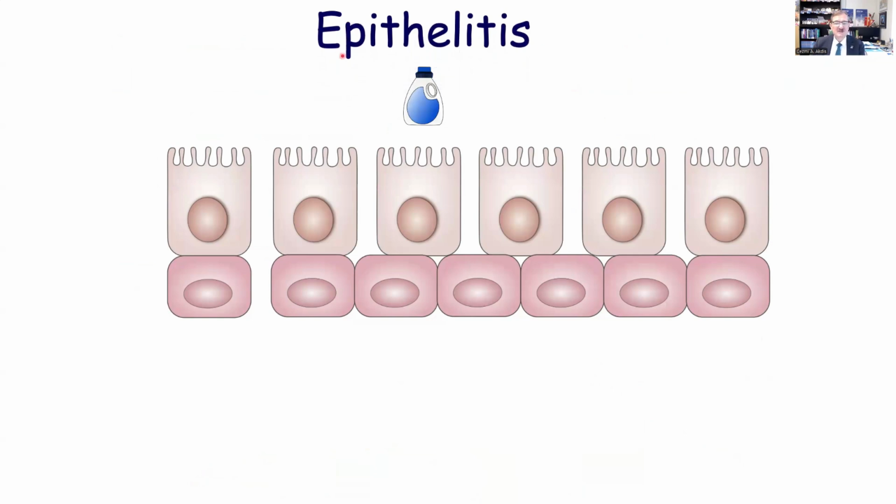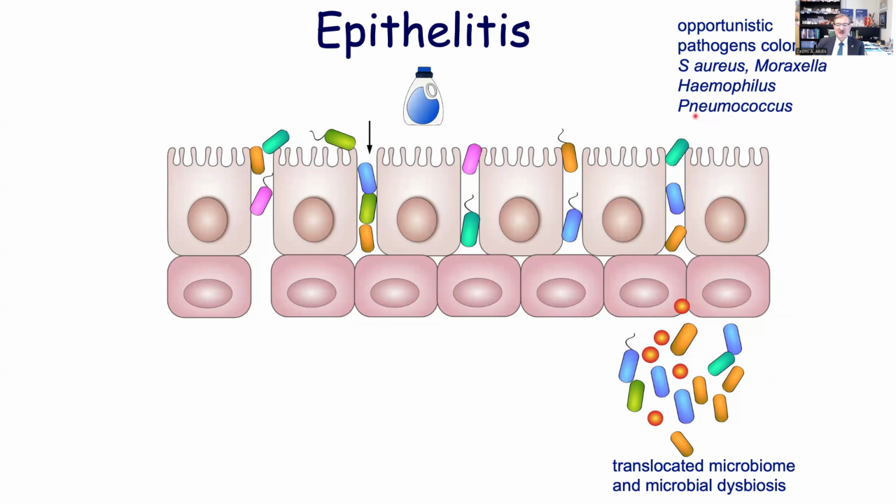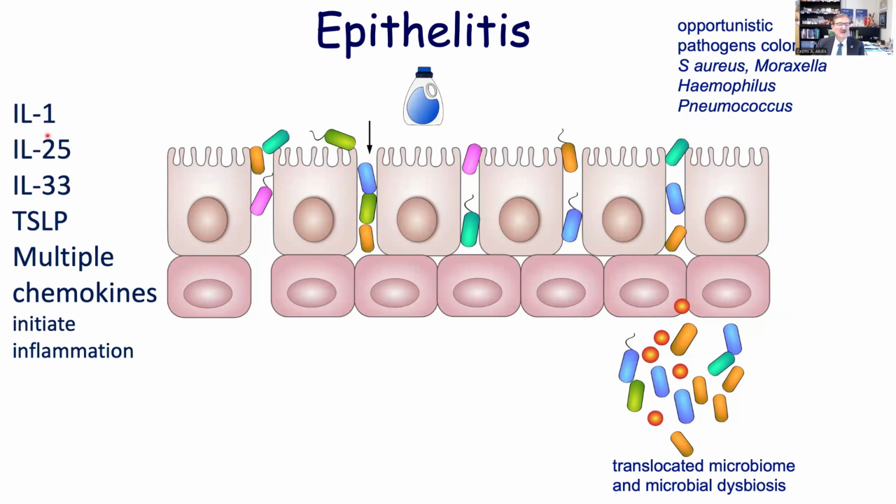This is the first event taking place when we are exposed to these substances: the epithelial barriers open, and the microbiome translocates in between the cells and deeper, together with microbial dysbiosis. Opportunistic pathogens colonize: Staph aureus, Moraxella, Haemophilus, and Pneumococcus, and we have here IL-1, IL-25, IL-33, TSLP, and multiple chemokines.